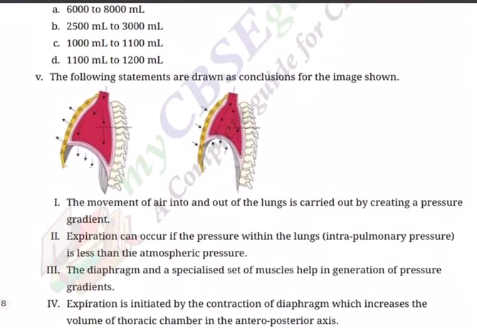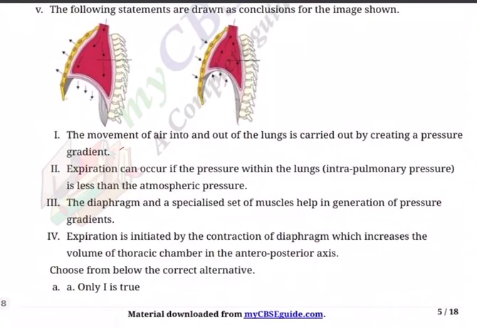Now, diagram based question. The following statements are drawn as conclusions for the image shown. 1. The movement of air into and out of the lungs is carried out by creating pressure gradient. 2. Expiration can occur if the pressure within the lungs, intrapulmonary pressure, is less than the atmospheric pressure. 3rd, the diaphragm and a specialized set of muscles help in generation of pressure gradient. 4th, expiration is initiated by contraction of diaphragm, which increases the volume of thoracic chamber in the anterior-posterior axis.